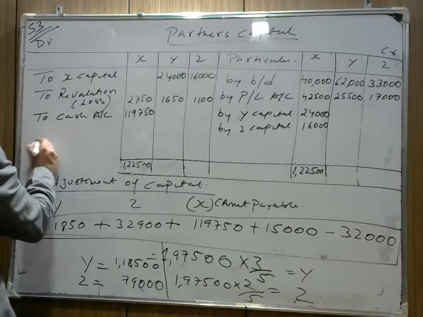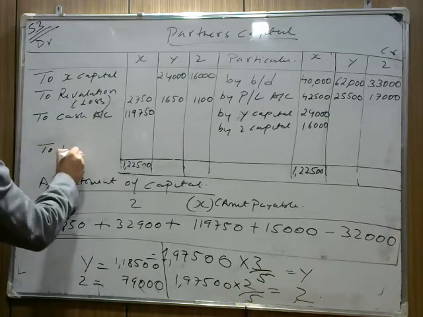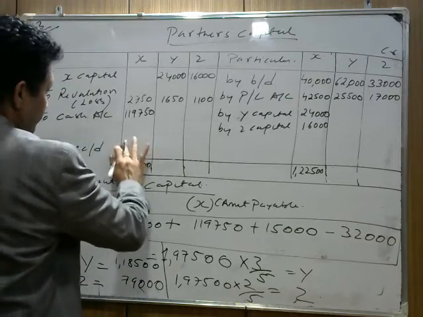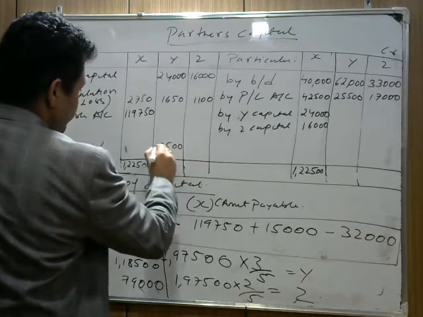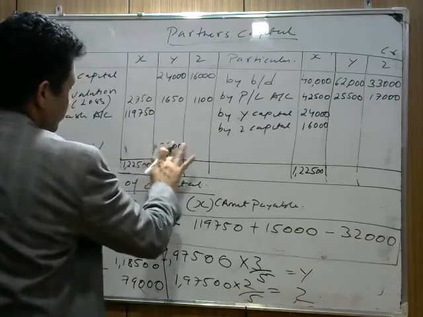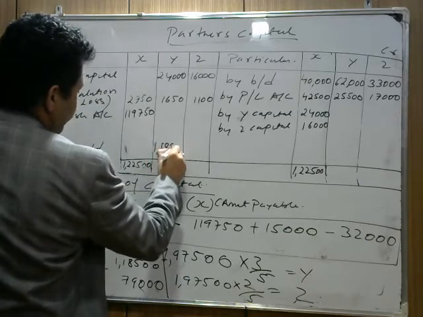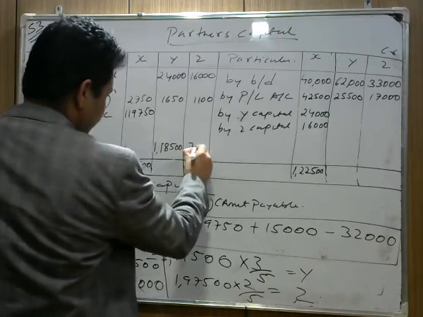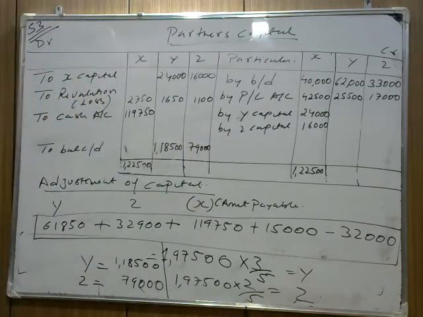So we write here that the balancing figure is the new capital: 1,18,500 for Y and 79,000 for Z. Now there are two methods to find the balancing.